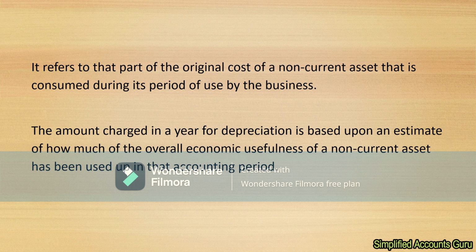We have to give it some time span for which the organization will be able to expect the future economic benefit that we had talked about. So here, we have said that the amount charged in a year for depreciation is based upon an estimate. The estimate bit of it is that it's not an actual figure, but we are just trying to pre-empt a forecasted figure.